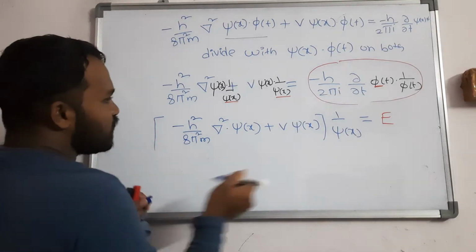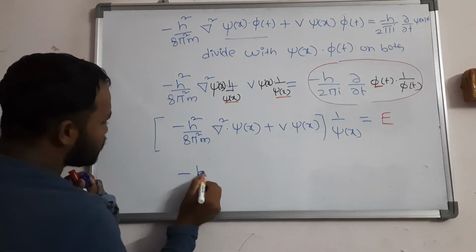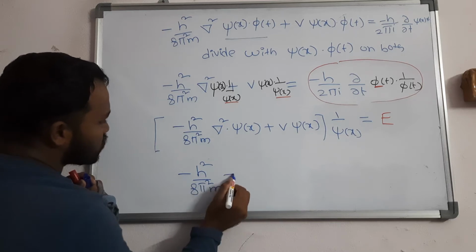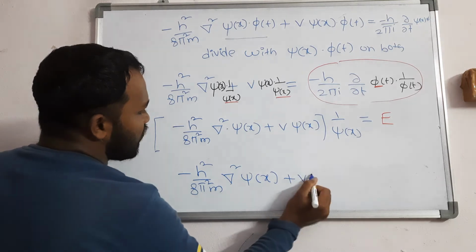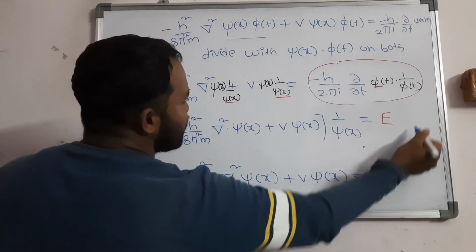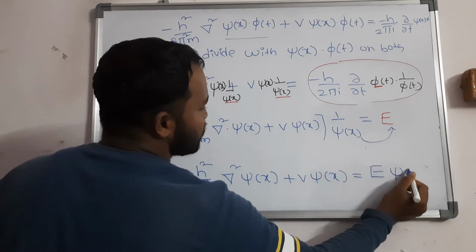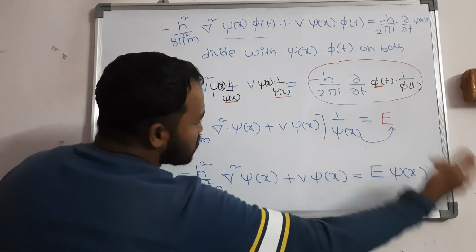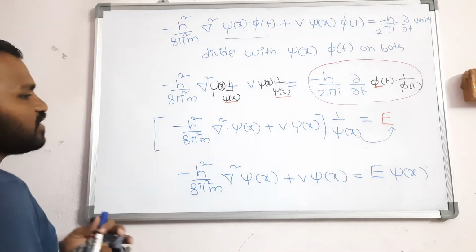Next step, E into psi x, this psi x goes that side, what happens? Minus h square by 8 pi square m into del square into psi x plus v into psi of x. If it goes this side, that is multiplied, that is E into psi of x. In the next step, this v into psi of x goes this side, what happens? Minus v into psi of x.